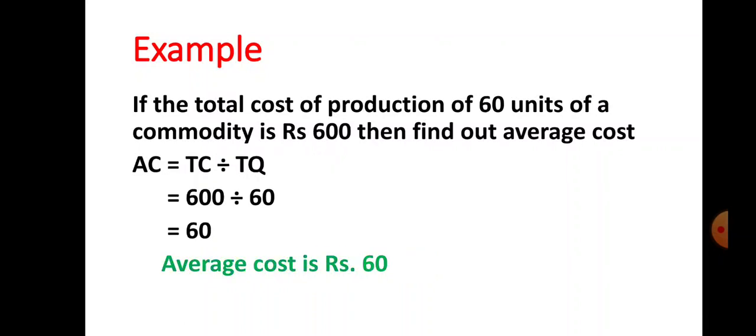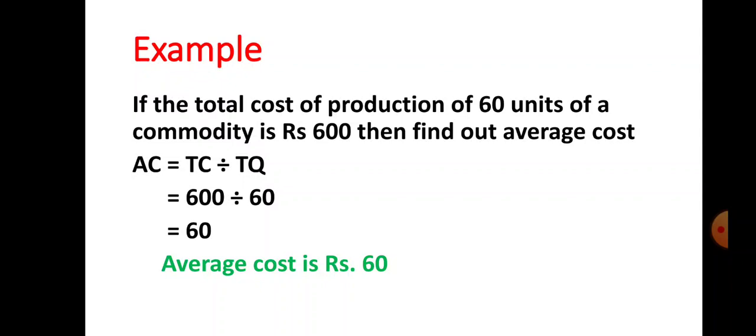Now let us see again a second example of how to find out average cost. Here the example is given: if the total cost of production of 60 units of a commodity is rupees 600, then find out average cost. So what is the first step? You have to write down the formula of average cost. So AC is equal to TC divided by TQ. Here AC stands for average cost, TC stands for total cost, and TQ stands for total quantity.